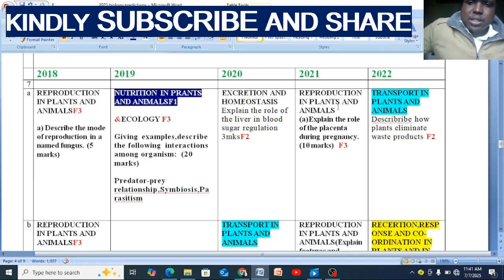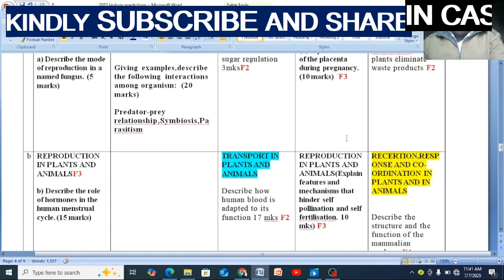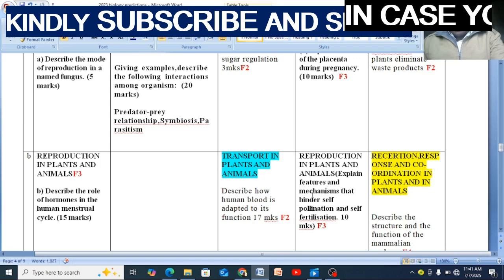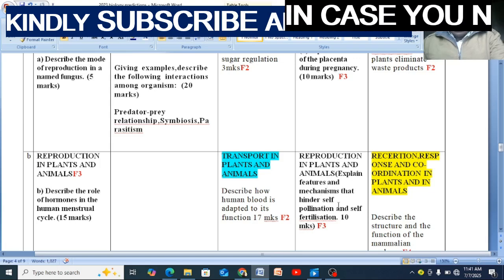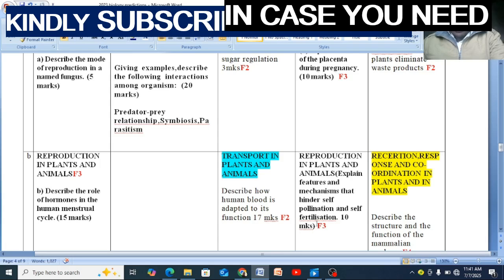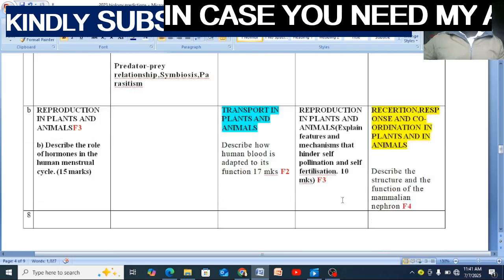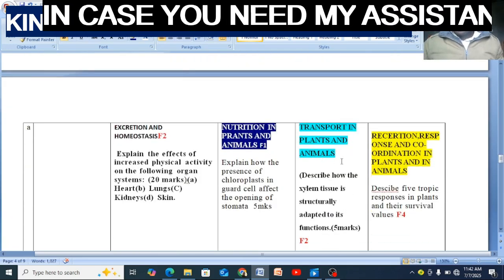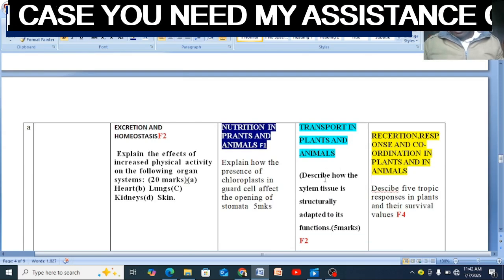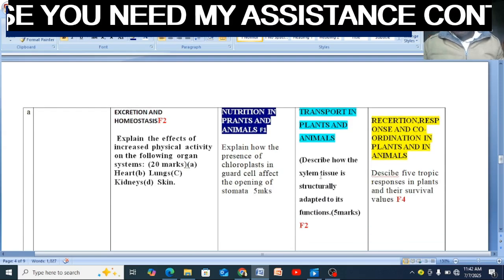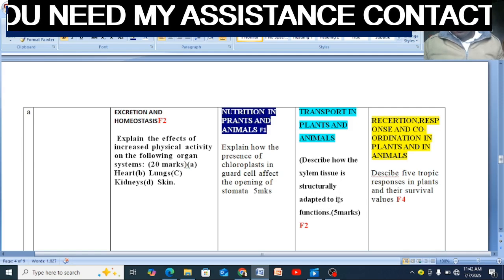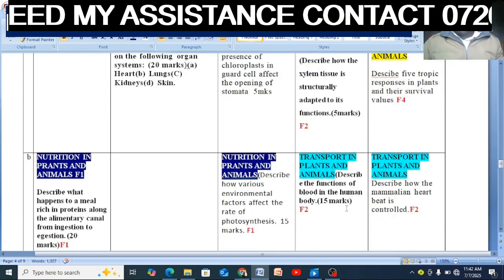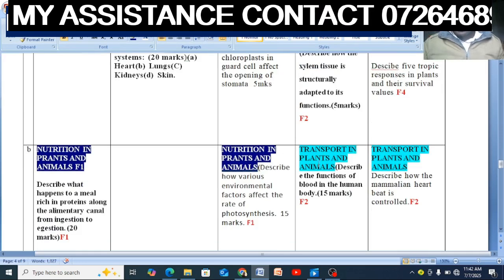2021, reproduction in plants and animals. Explain the role of the placenta during pregnancy. Part B was also reproduction again. Explain features and mechanisms that hinder self-pollination and self-fertilization. Transport in plants and animals, that's question 8, 2021. Describe how the xylem tissue is structurally adapted to its function. Number B, transport in plants and animals.